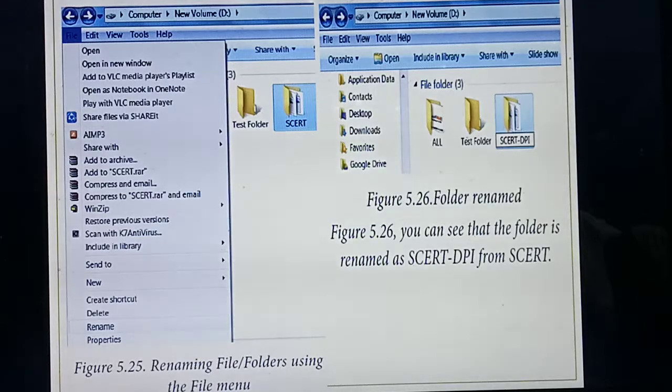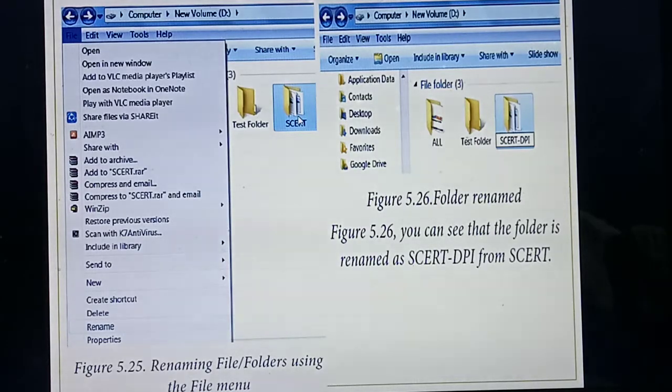Listen carefully. What's the first step I said? You need to select the file or folder which you need to rename. For example, I am going to rename the folder called SERT.